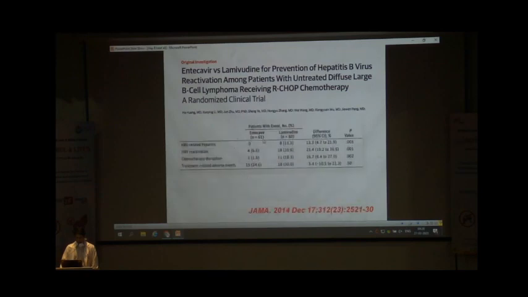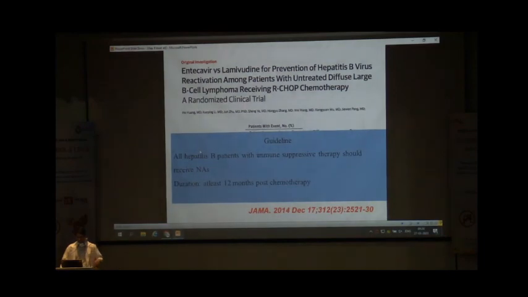They found that with introduction of entecavir, there was no risk of hepatitis B virus related hepatitis in this cohort, minimal risk of hepatitis B virus reactivation, better compliance to chemotherapy, and fewer treatment related adverse effects. So guidelines recommend that all hepatitis B virus patients on immune suppressive therapy should be started on nucleoside analog treatment for at least 12 months post chemotherapy.